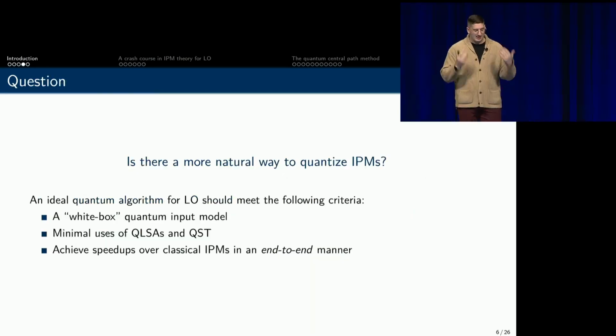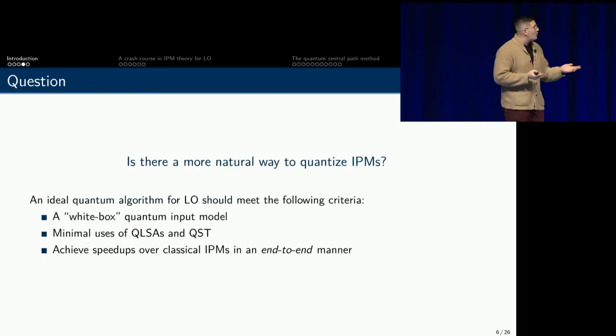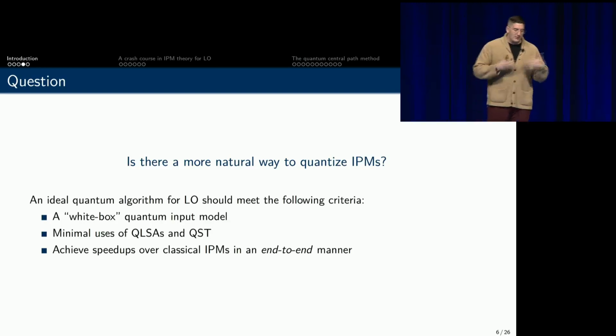So this begs the natural question whether or not there's a more naturally quantum way to accelerate the IPM framework. And in particular, we want a sort of white box quantum input model. It doesn't require so many uses of these, or iterative uses of these very intricate subroutines. And of course, the overarching goal is to try to achieve an end-to-end speedup over the classical IPM.